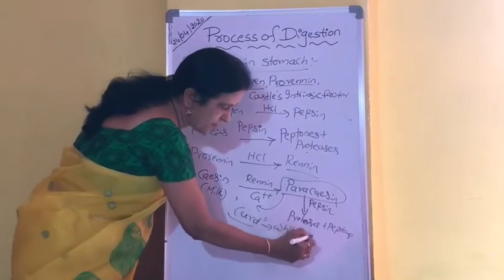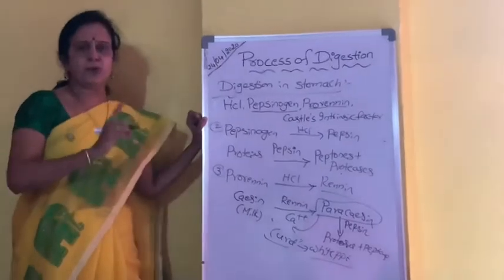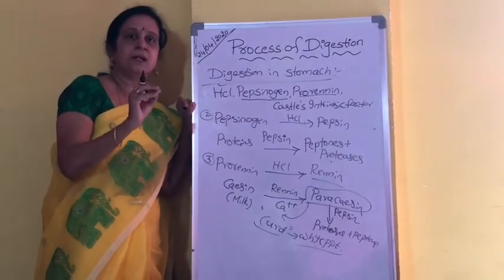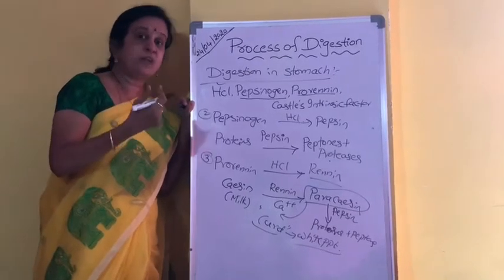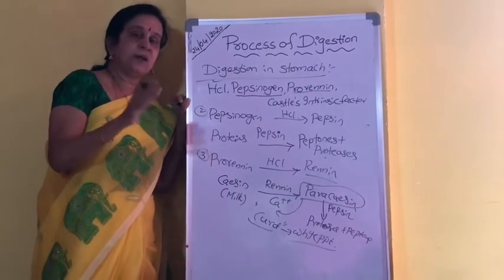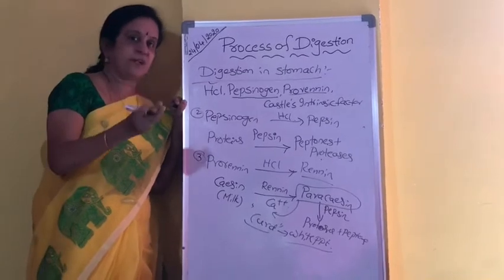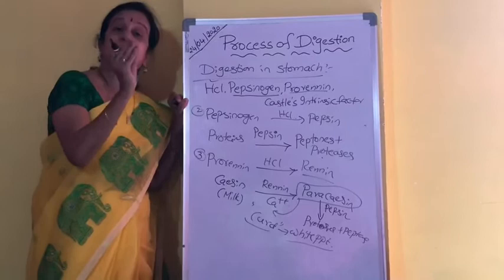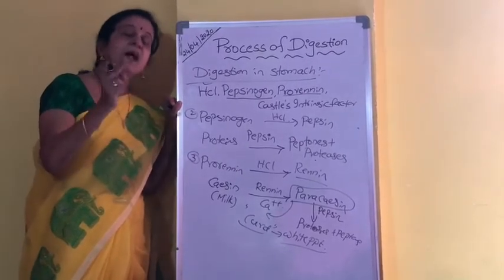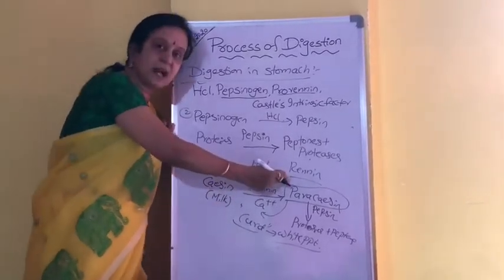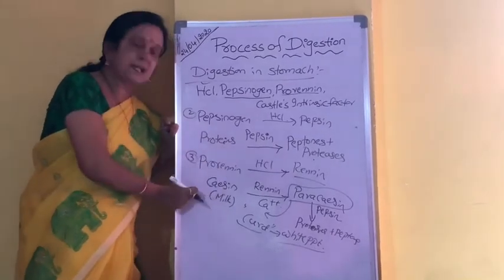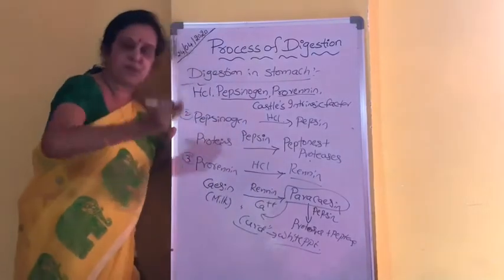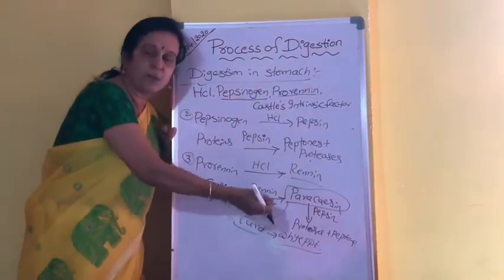That's why in small babies, small infants, when they vomit, what do they vomit? They won't vomit the milk. They are fed with milk, but they vomit a curd-like structure. Why? Because this renin enzyme converts the milk protein casein into para-casein, which is a white precipitate in the form of curd.